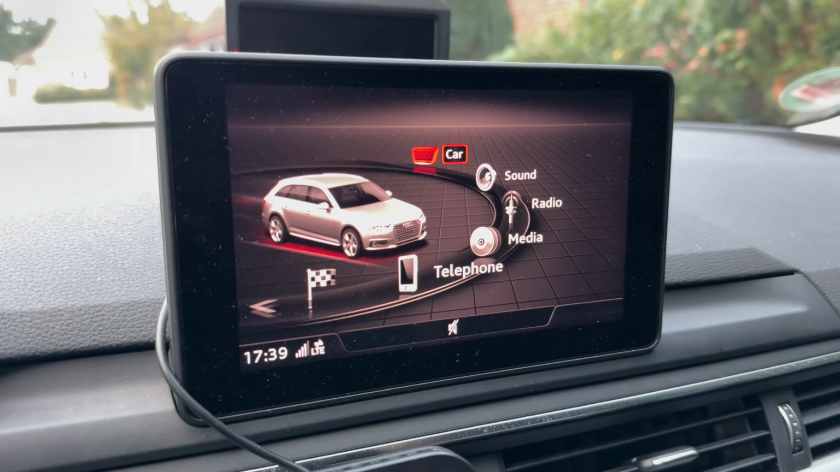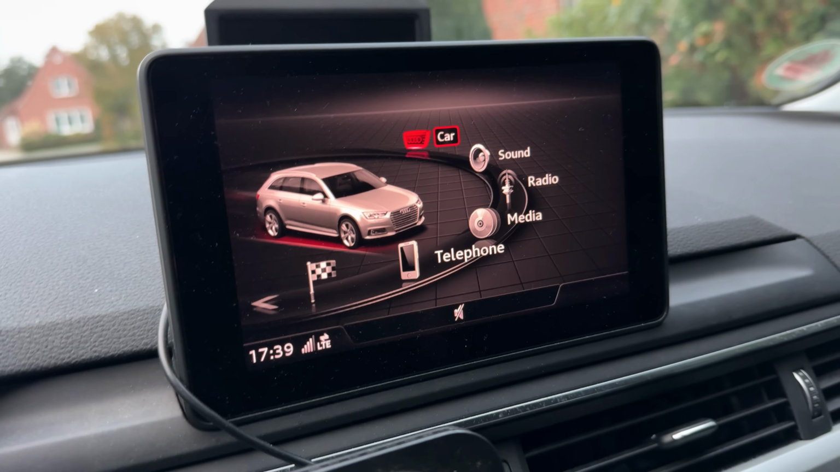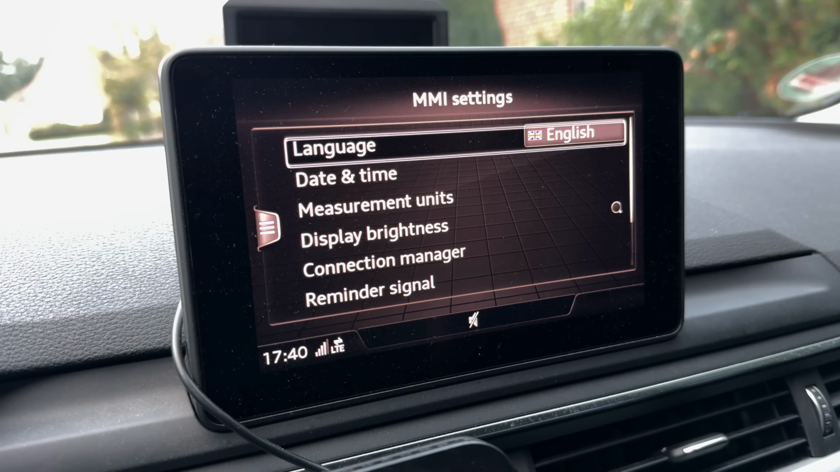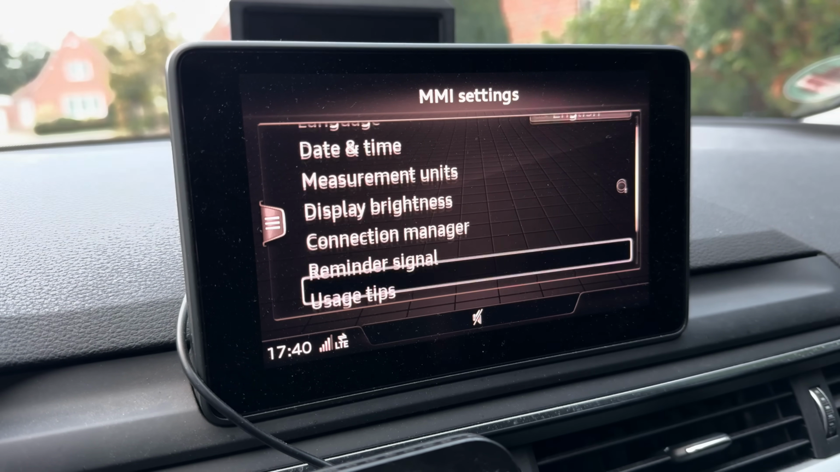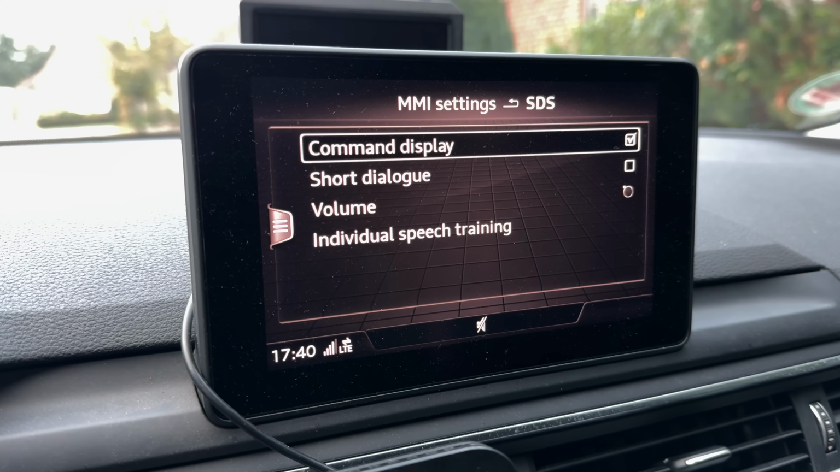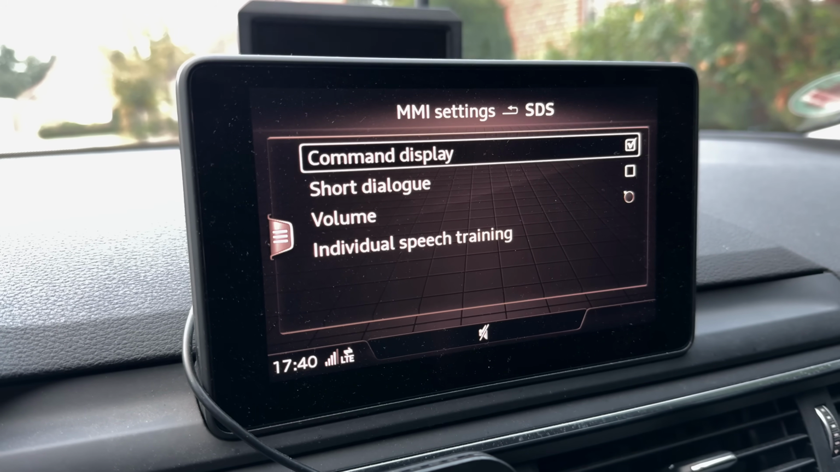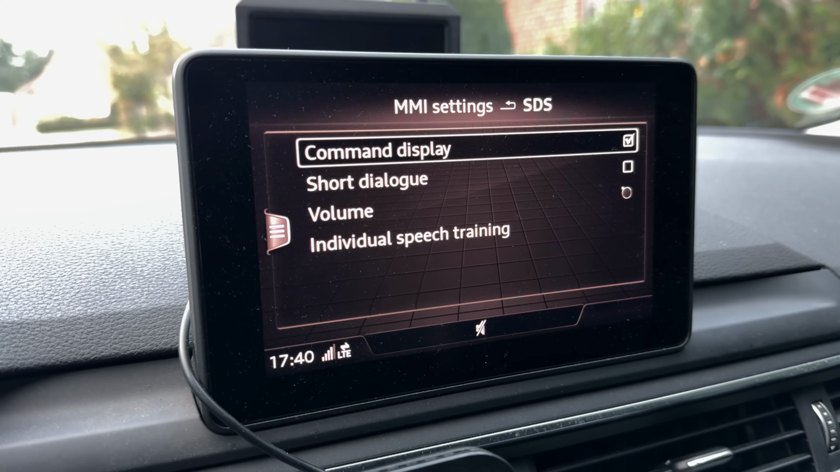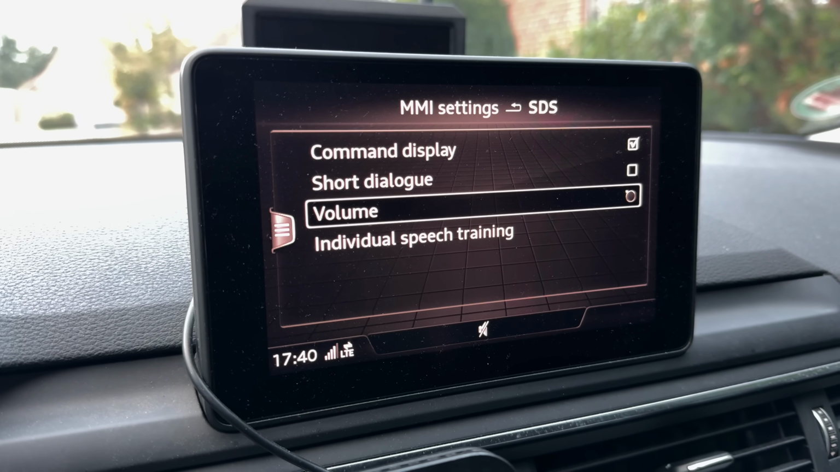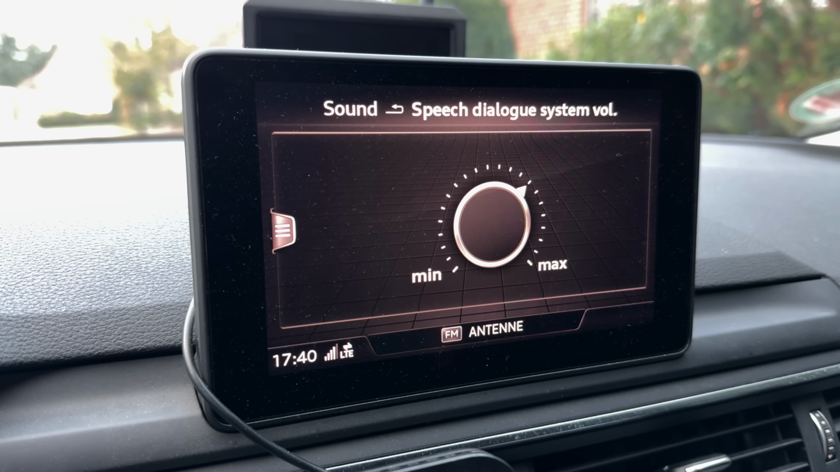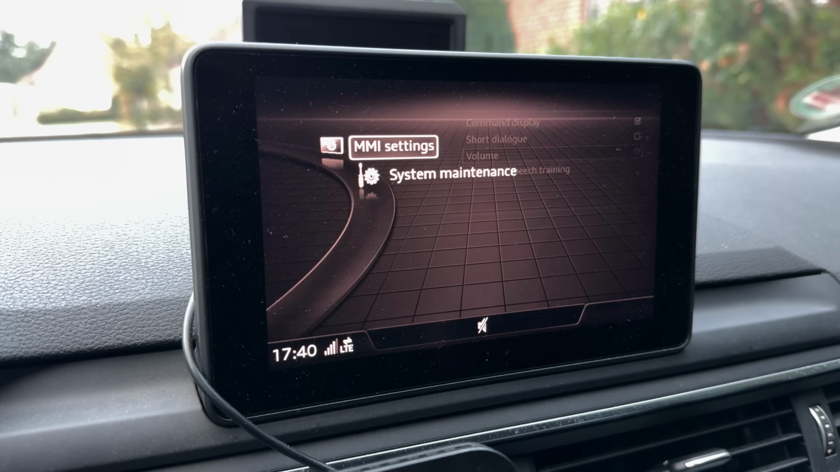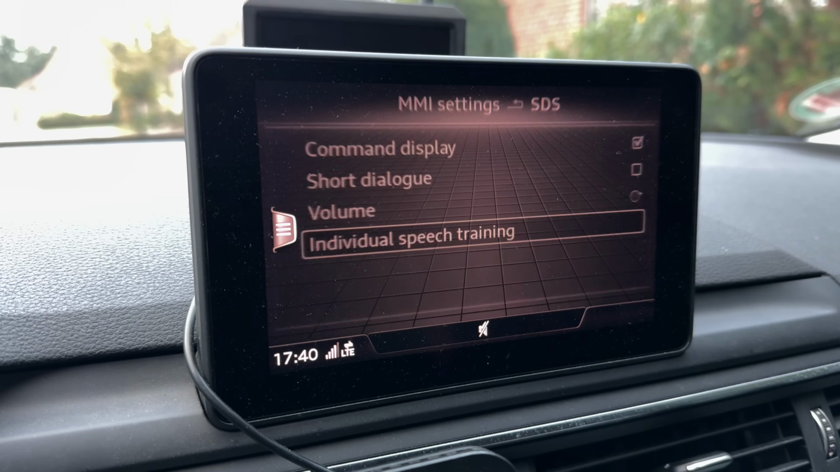Okay, here we are. Let's now find our way to the training. We go down to the settings. You can see language, date, time, measurement units, and speech dialogue system. Let's go to that. You see, now you can make the settings of the MMI: command display, short dialogue, and if you like, you can choose the volume level here. Speech dialogue system volume, so you can set this as you like. And then individual speech training.